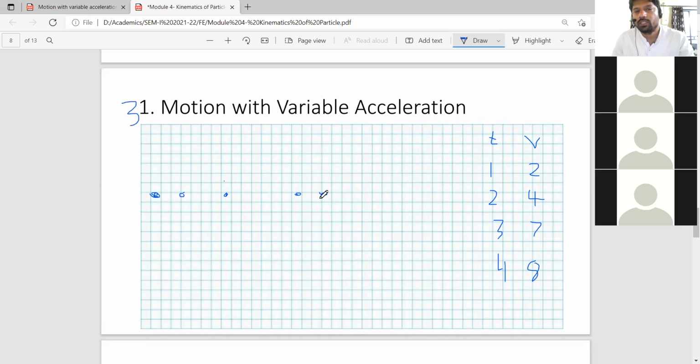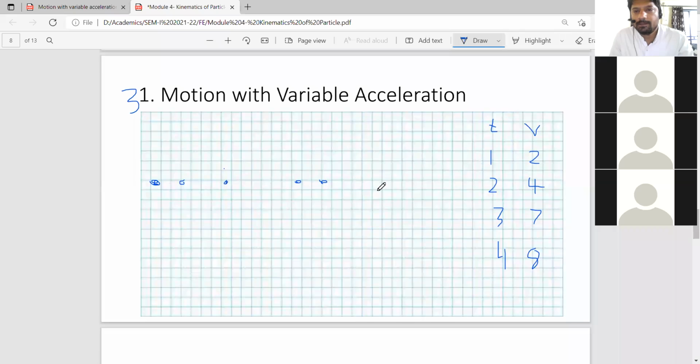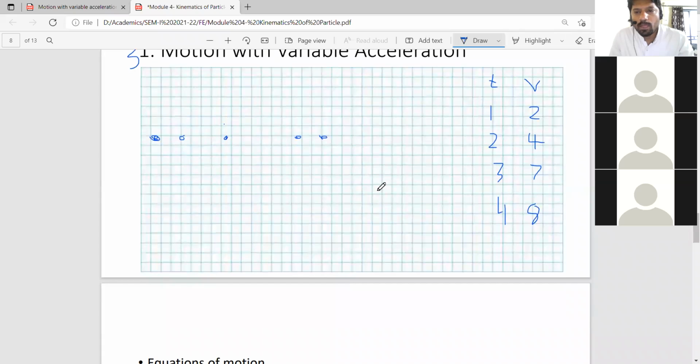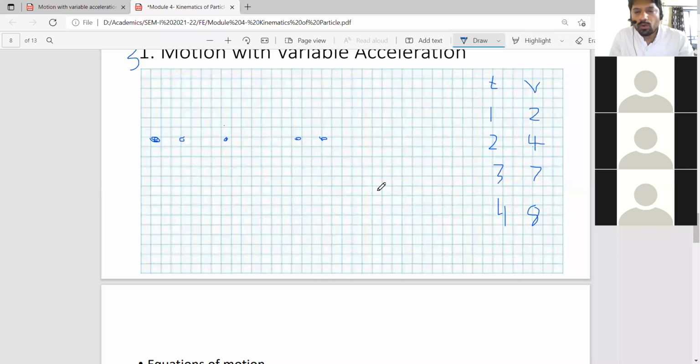So in such motion, when there is change in the acceleration of the particle, which equations will be helpful for us to study the motion of the object? We will see that. So we will go back to basics.